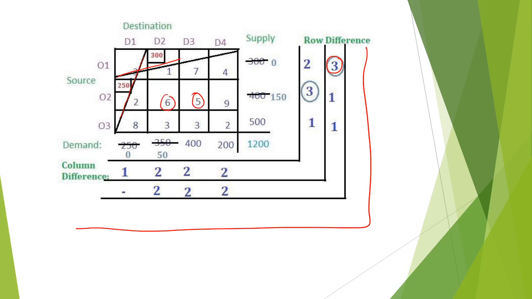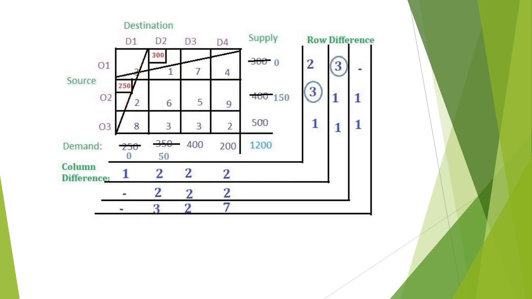Here 5 and 6 is there. The first row is already crossed out. It's 1, 3 and 2, 1, and this row is cancelled out. And 6 and 3, 3, 5 and 3, 2, 9 and 7. So 7 is the greatest number.